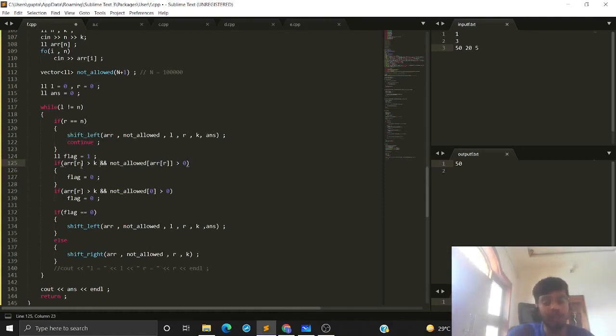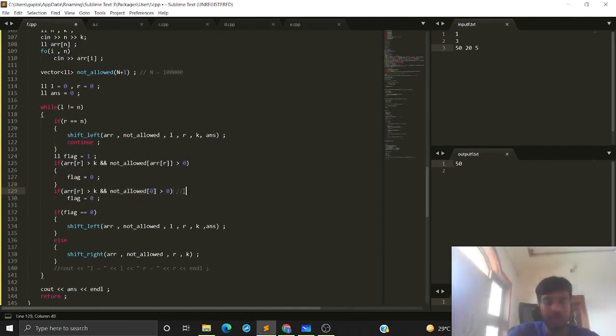The conditions are if array of R is greater than K and this array of R is present in my not allowed array, then I cannot shift my right pointer, and in that case, I will say that okay, my flag is 0, I cannot shift my right pointer. Similarly, we have seen that if 0 is present in our not allowed vector, then I cannot shift my right pointer.